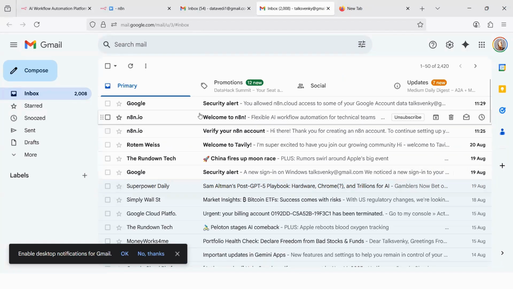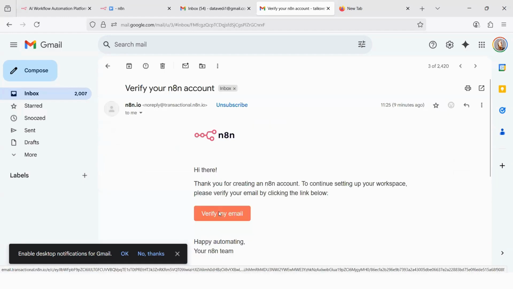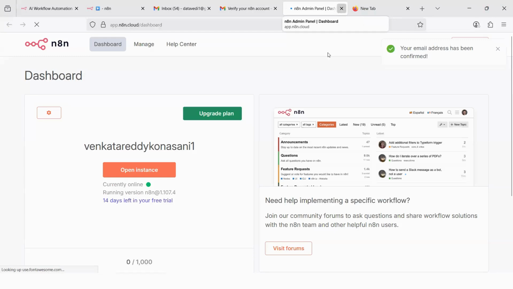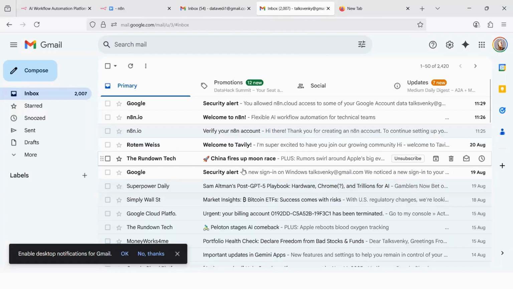I use this. So here, Google security alert, you have allowed N8N to access, and N8N has sent me a welcome message. Verify your N8N account. I think I should have clicked that earlier. Verify your N8N account. That is also done. Now these are the emails that I have.